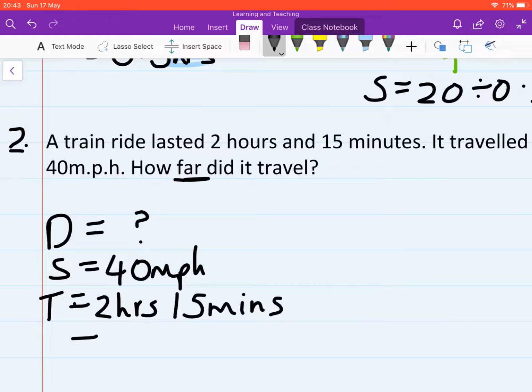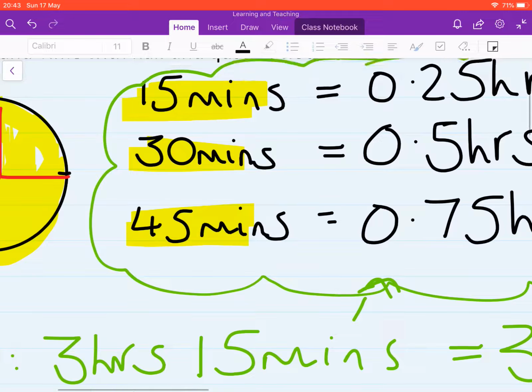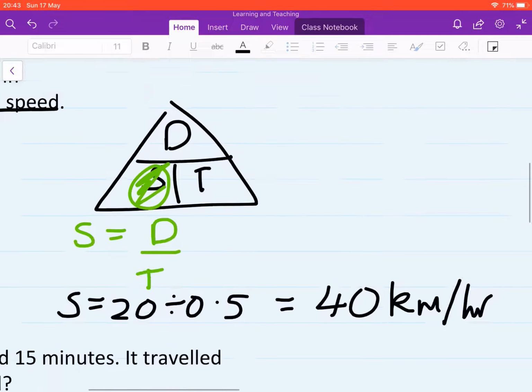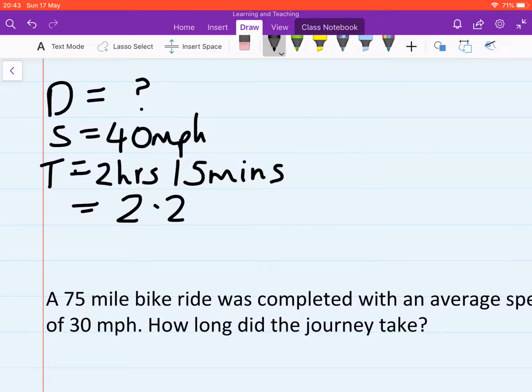So this 2 hours means we've got 2 whole hours, and if we remember, if we go up to the top, 15 minutes is 0.25. So over here it's going to be 2.25 hours. Okay, 2 coming from the 2 whole hours, and then the 15 minutes we've written as 0.25.